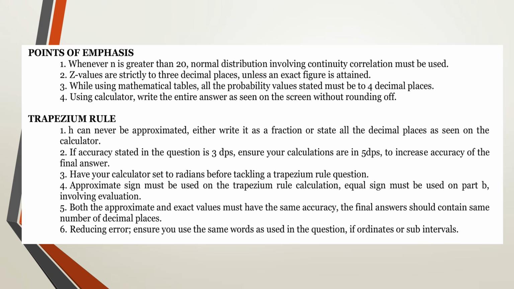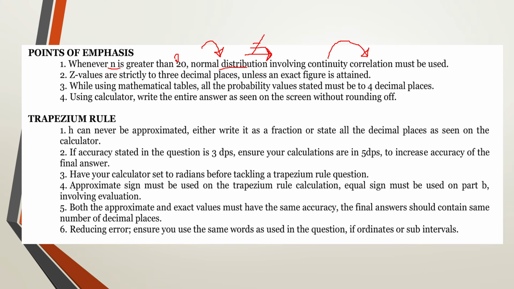So proceeding, we are going to look at other points of emphasis in applied mathematics. One is that whenever n is greater than 20, we refer to that as a normal distribution question. If it is normal distribution in section B, and you are provided with the value of n, then you are going to use normal distribution involving continuity correction. Now when you're doing continuity correction, you do not use an equal sign. After doing continuity correction, either subtracting or adding 0.5, on that step you are supposed to use an arrow sign showing that you're doing correction. You should not use an equal sign.